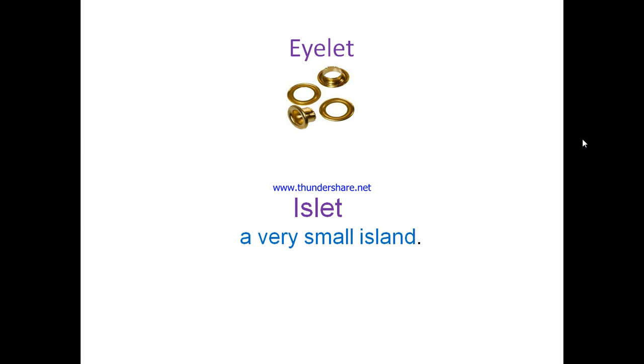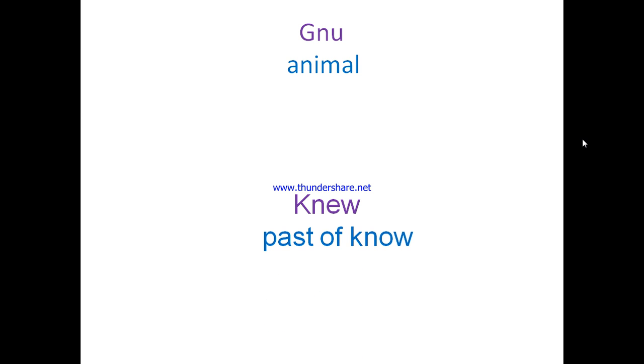Let's move to the other one, which is very simply the gnu. So do you think the new is the past form of know? So here's the gnu. The gnu is the kind of animal. Of course, the other new is the past of know. Know, new, and known. So the gnu is this animal, all right?